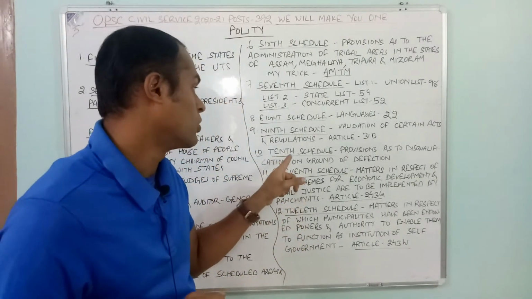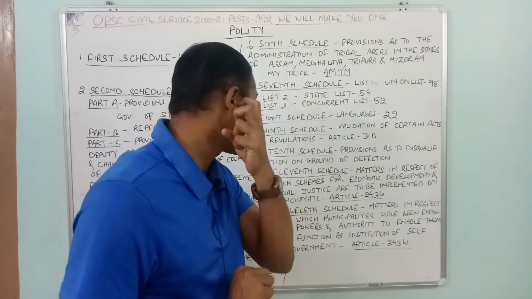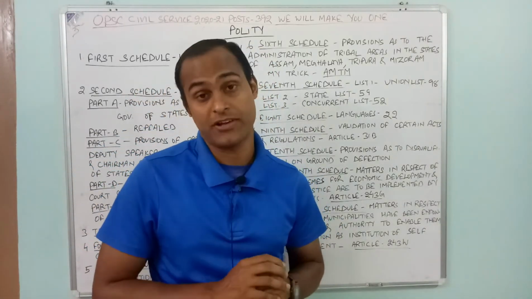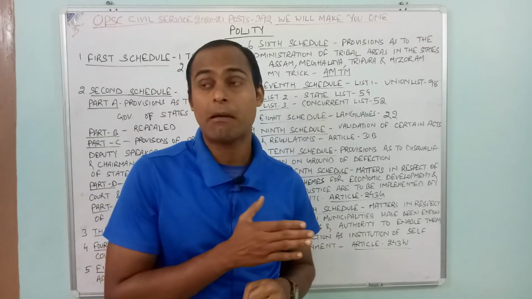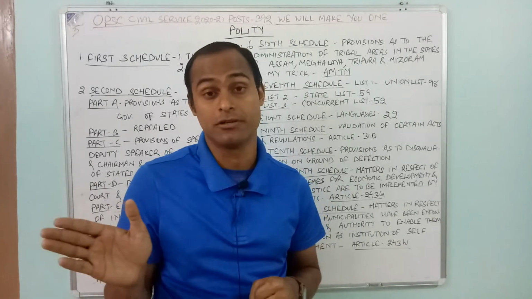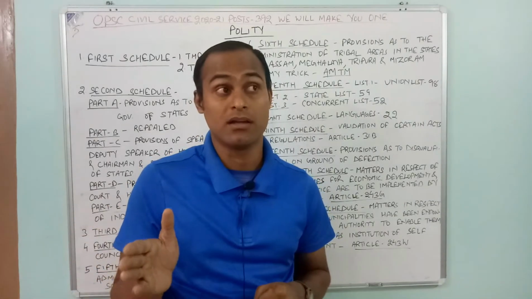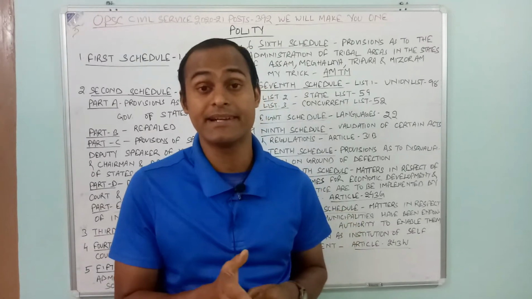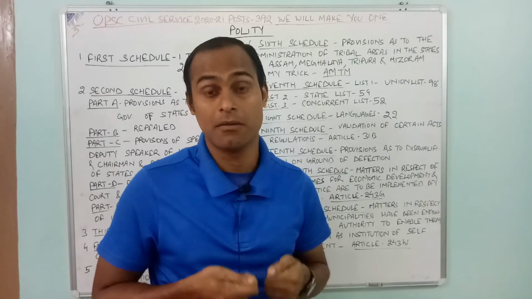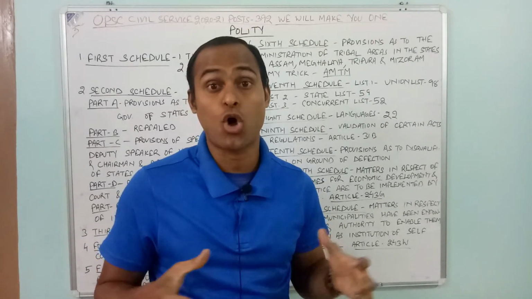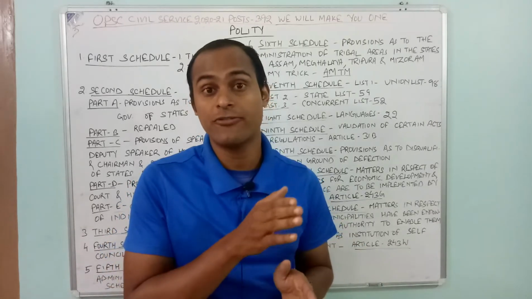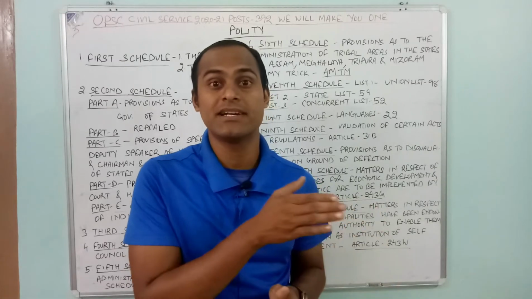Then the 10th schedule. The 10th schedule is provisions as to disqualification on the ground of defection. What happened? There was mass defection by many of the governments. During the 1970s and 80s, there was mass defection in order to get the post, get the ministership. In terms of cash, horse trading, crossing the floor, these were the common features of Indian politics during the 1970s and 80s.